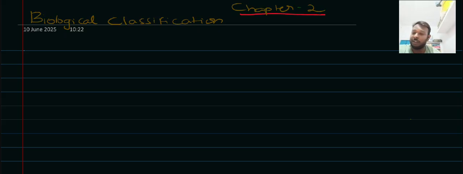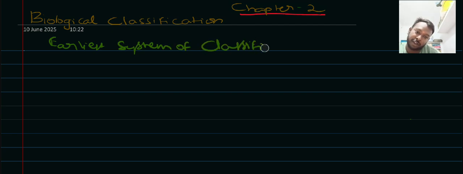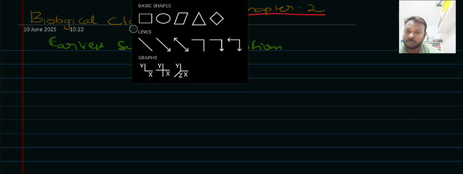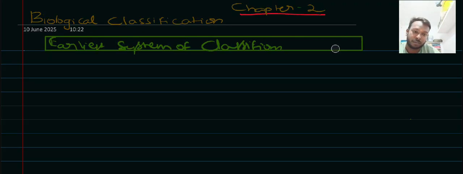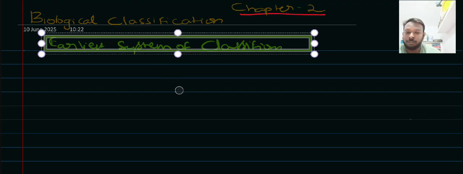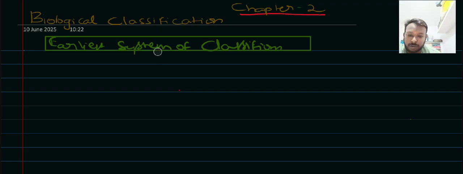So the very first system of classification, that is the earliest system of classification, was generally based upon the uses or the needs.